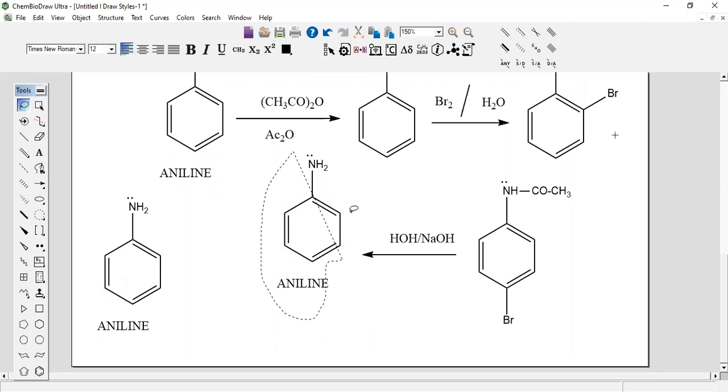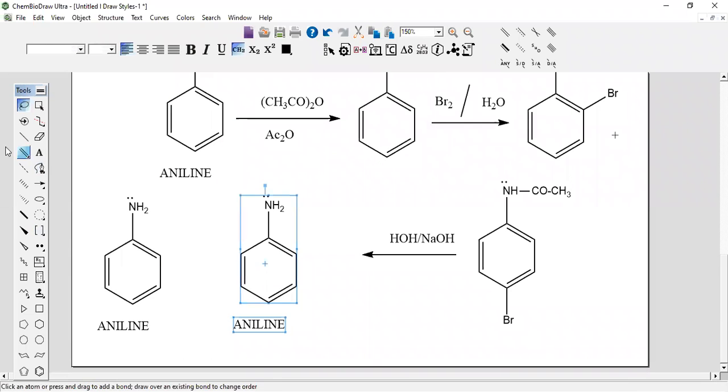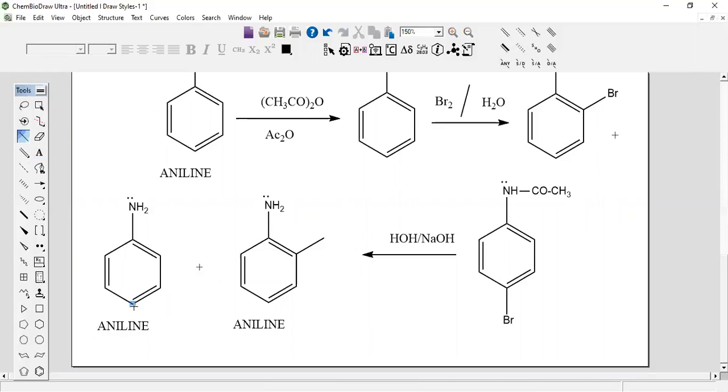I will write here now. Two compounds will be formed. The first compound is at the ortho position, therefore you will get ortho-bromoaniline. Another one is para-bromoaniline. Let us write the structures. This is ortho-bromoaniline. This is para-bromoaniline.